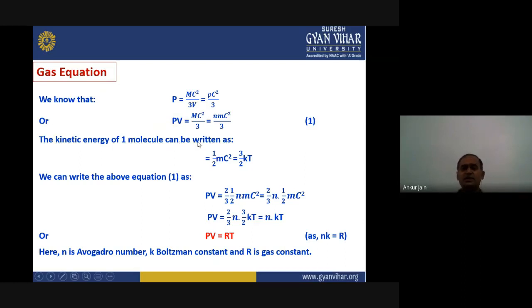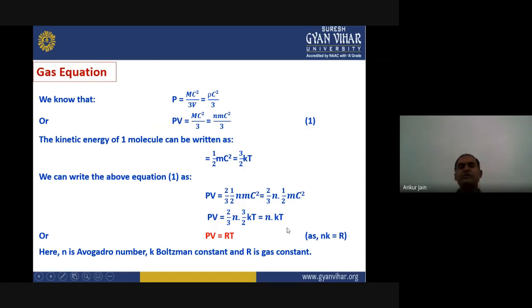So using this equation, we can write equation 1 as PV equals 2/3 into 1/2 nmc². We are just simply putting the value of mc² equals this, right? Now we are rearranging this: 2/3 into n into 1/2 mc². So we can put 1/2 mc² as 3/2 kT here.